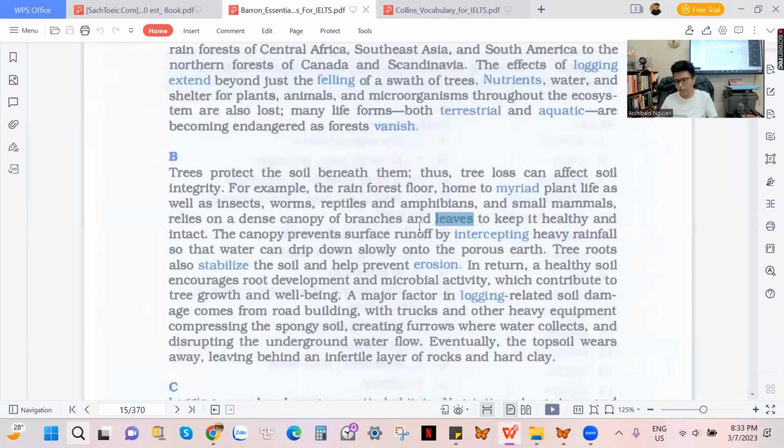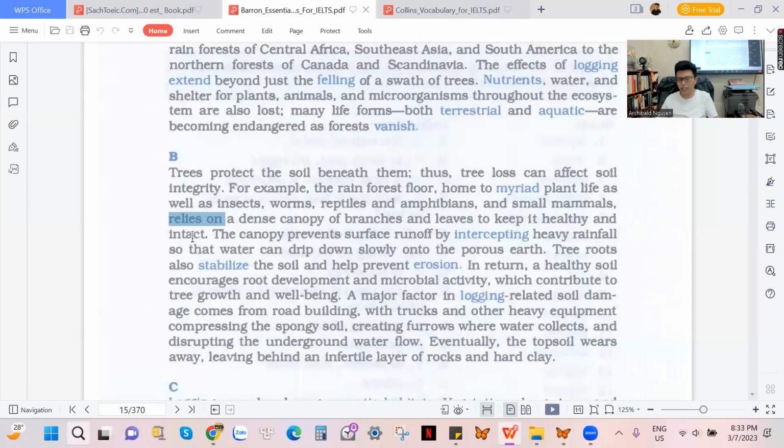Mình nhìn trước chữ and, trước chữ and nó có từ branches, và trước cái chữ branches nó lại có từ off, và trước cái từ off thì nó lại có từ relies on. Relies on thì dịch hồi nãy nó gọi là phụ thuộc vào, thì đây là động từ chính. Thì trước and là danh từ thì sau and là danh từ, đó là công thức. Trước and là cái gì, sau and là cái đó, như thế. Thế nên nó gọi là lá cây 100%, đây là danh từ.